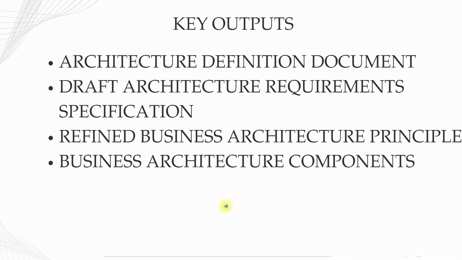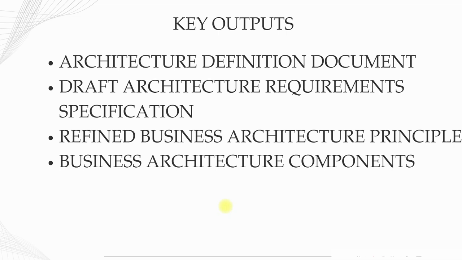The key outputs from phase B business architecture is the architecture definition document, just like we discussed now. So all the activities that are done as part of the steps of business architecture will be part of the architecture definition document. And then we will have a draft architecture requirement specification, where the list of all the stakeholder concerns, needs, and the priorities, the short term, immediate term, and long term, all the roadmap will be put into the architecture requirement specification.